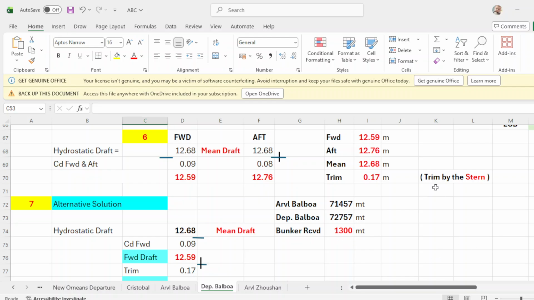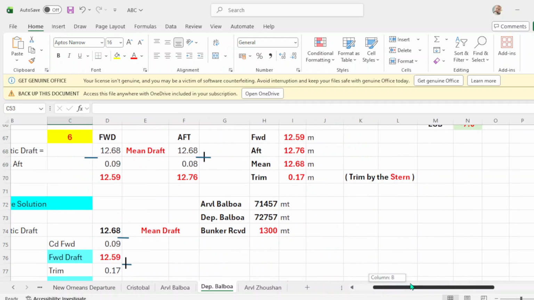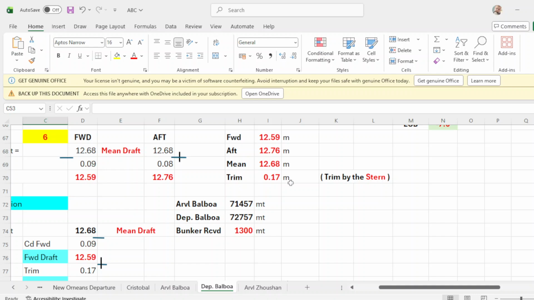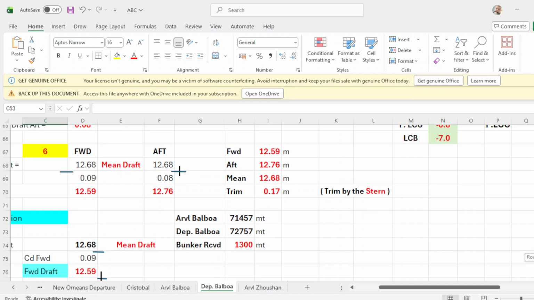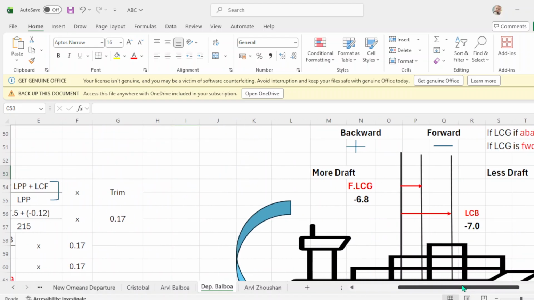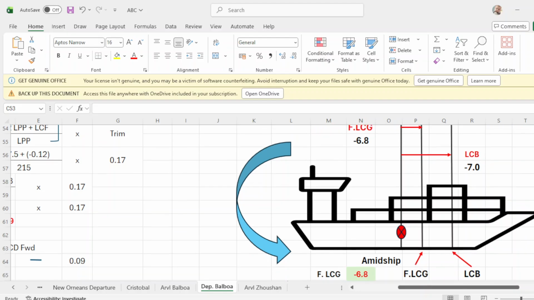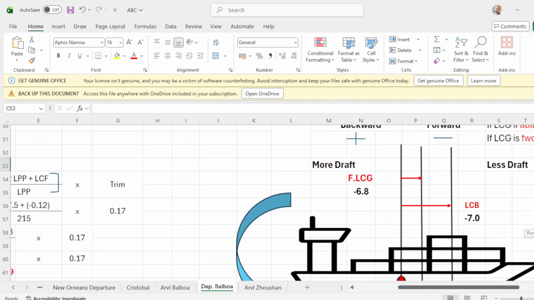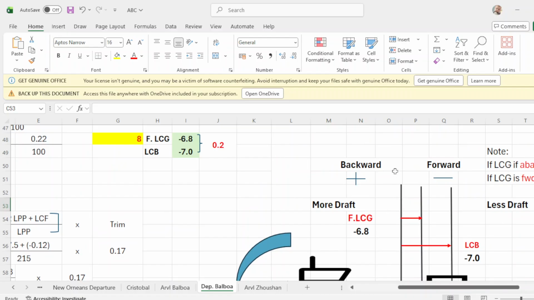Okay, so why are we trimmed by the stern? Because your trim is positive. Why positive? If this is your amidship, the up part or the backward part of your amidship is positive, and forward of your amidship is negative.